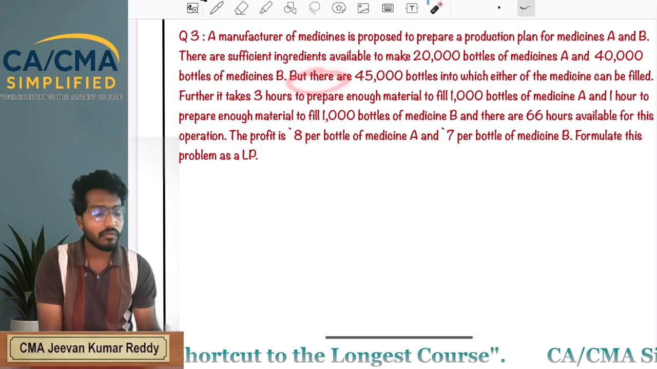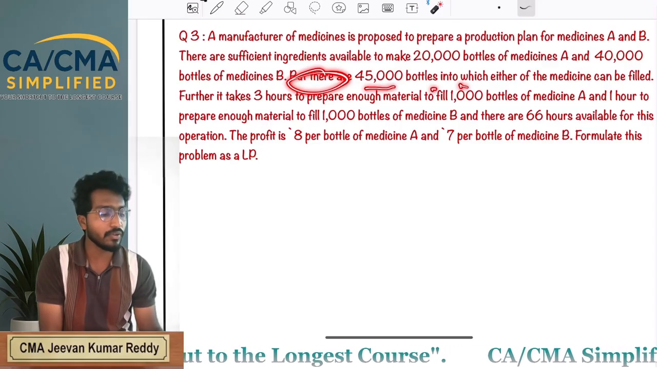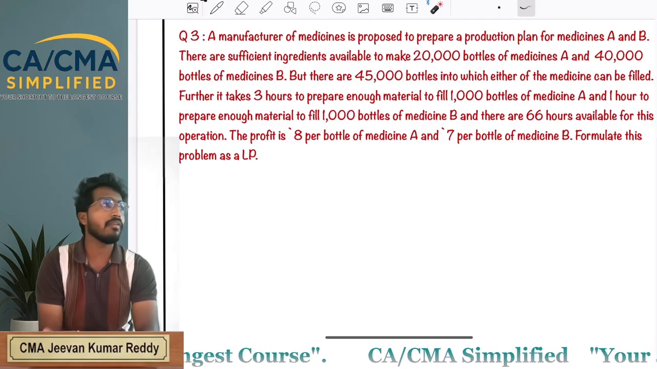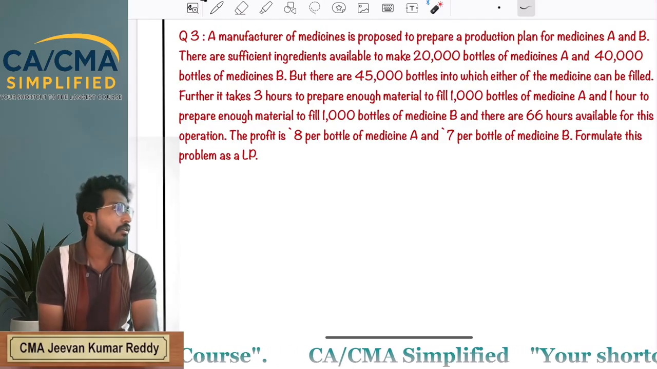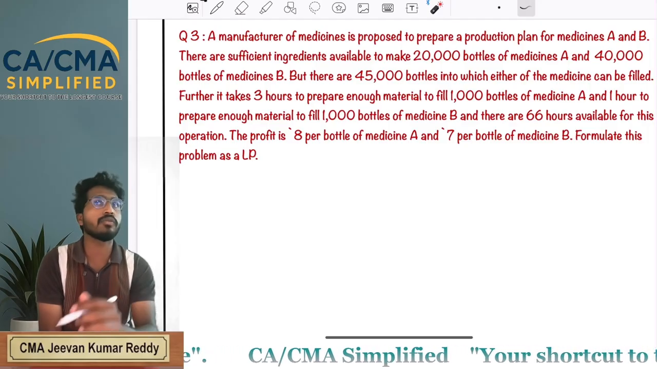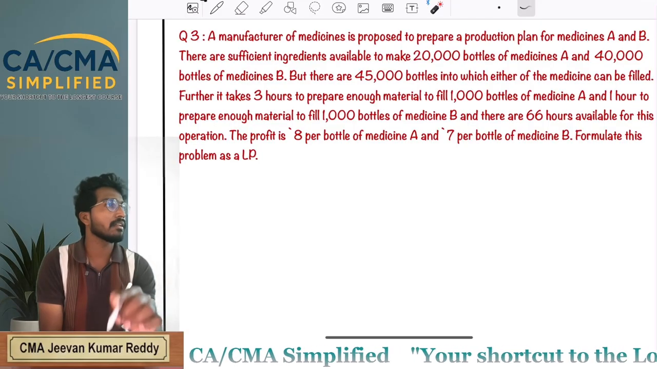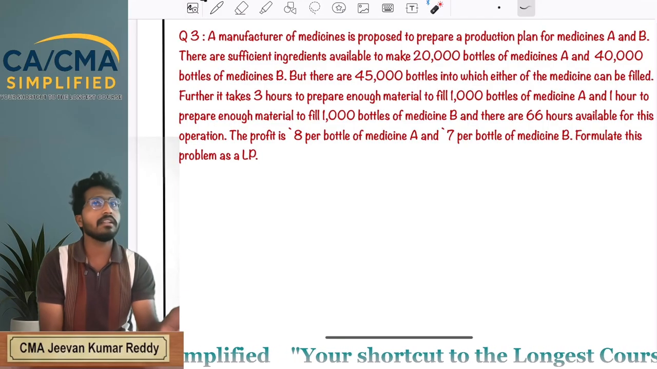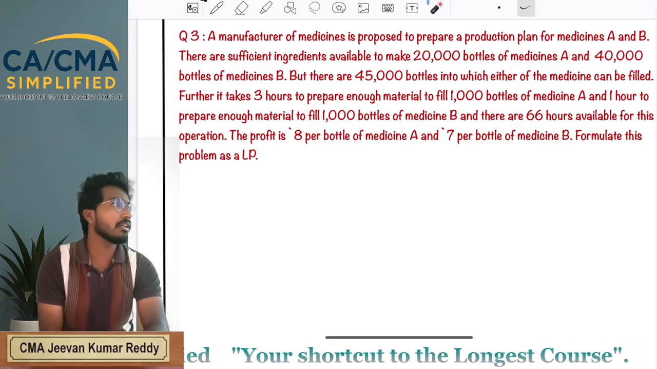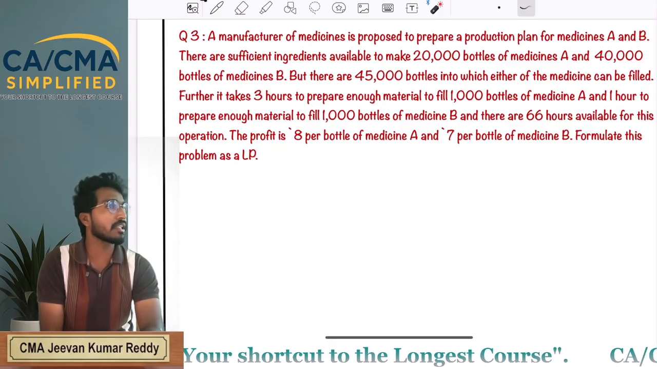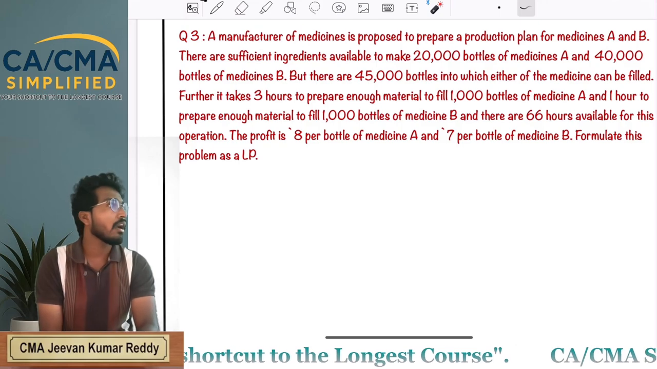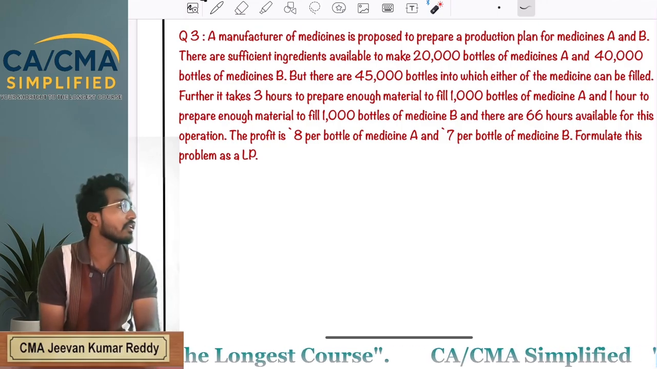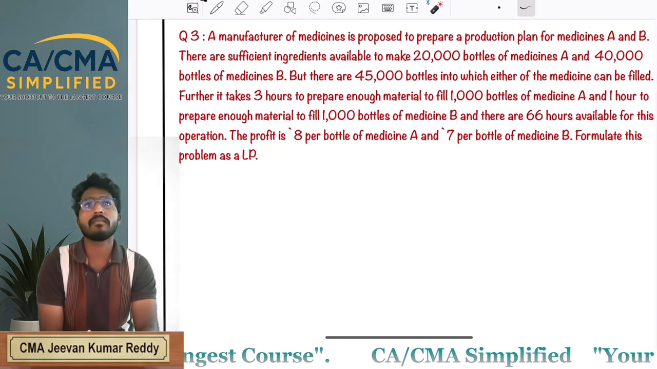But there are 45,000 bottles into which either of the medicines can be filled. We are using those bottles to fill both medicines. That means medicine A as well as medicine B are filled in this particular 45,000 bottles. That means our production of medicine A and medicine B must not go beyond 45,000 units. Am I clear?